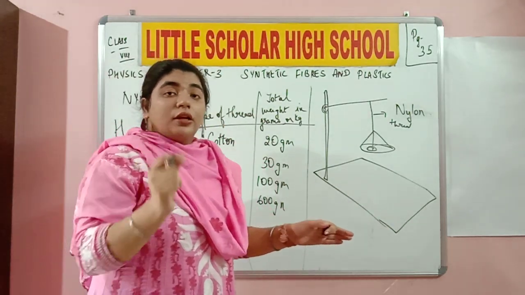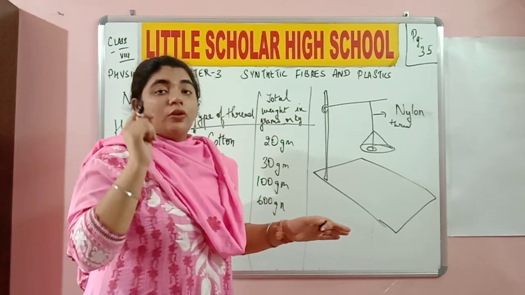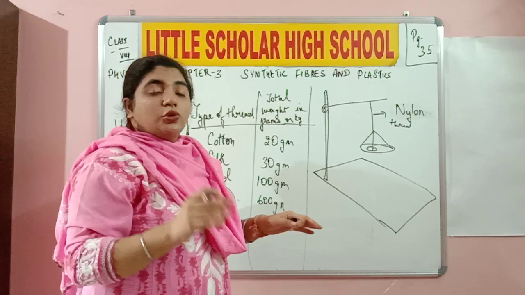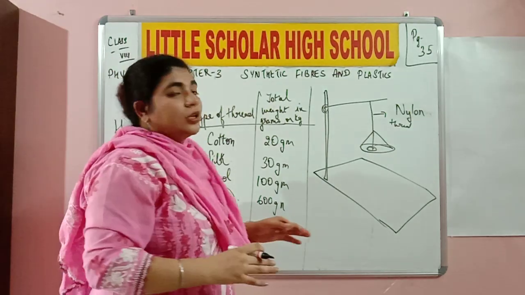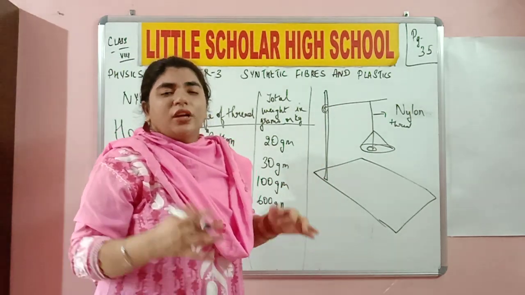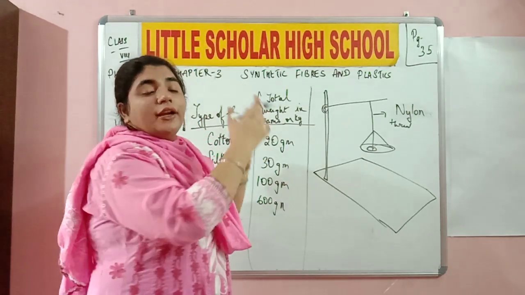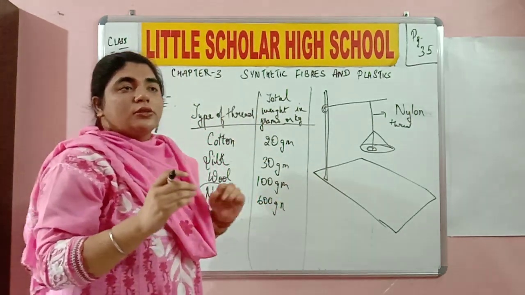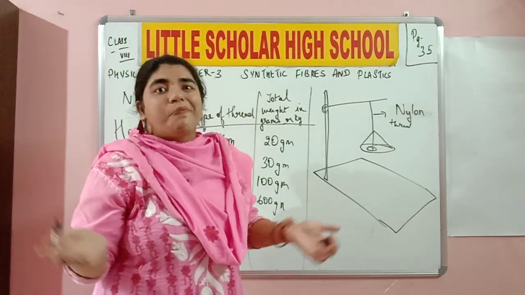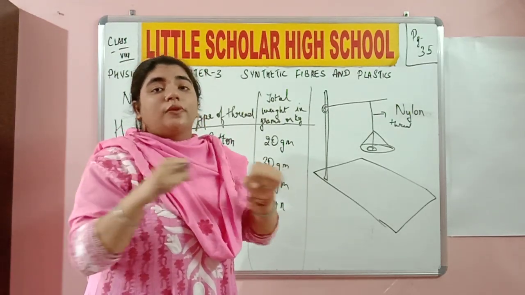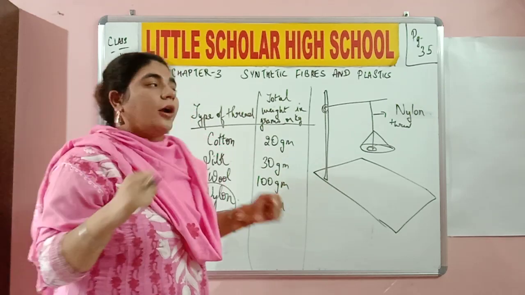If it was a thick nylon rope that I was using, do you think the pan would ever break down? No. Do you think the pan is ever going to fall down if I use a nylon rope over here? It is going to take lots of time. It is going to take lots of weight also for the nylon rope to break from that end. It might almost not happen at all, because nylon ropes are very, very strong. They require too much weight and too much strength to pull them apart.